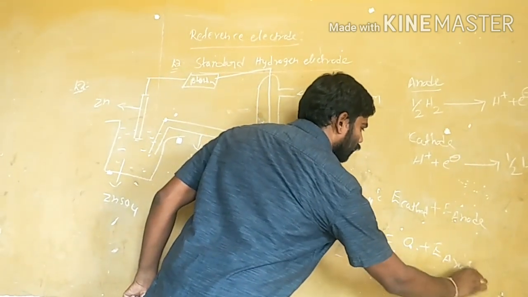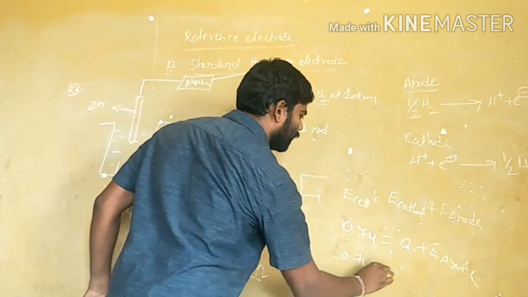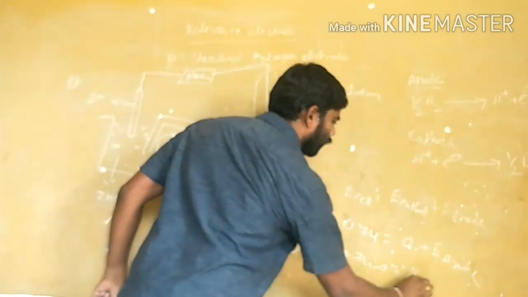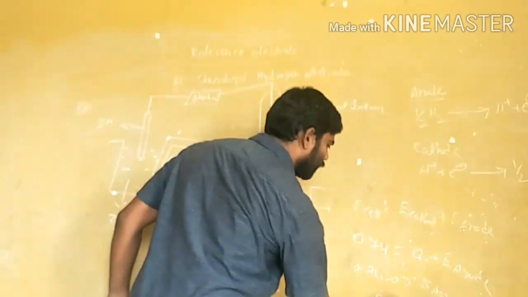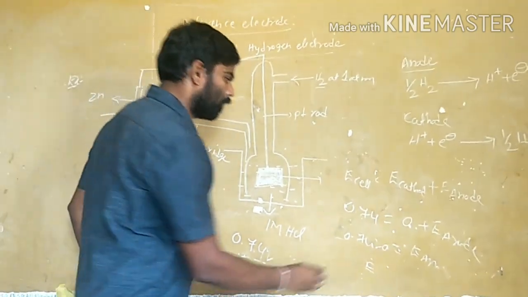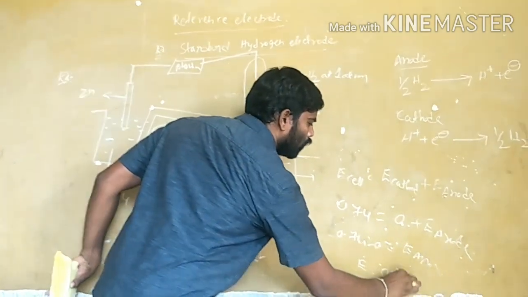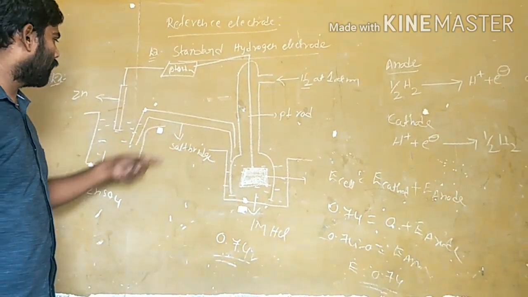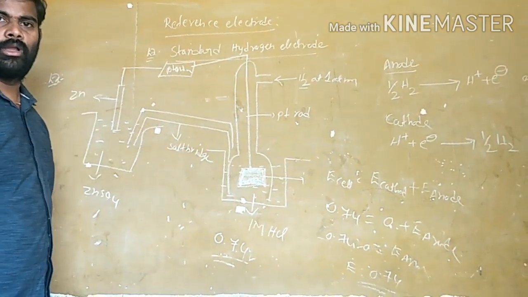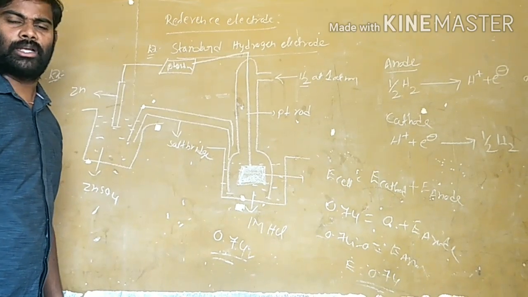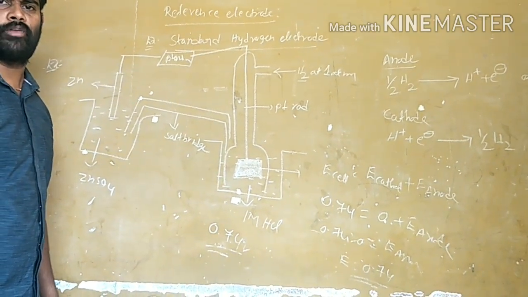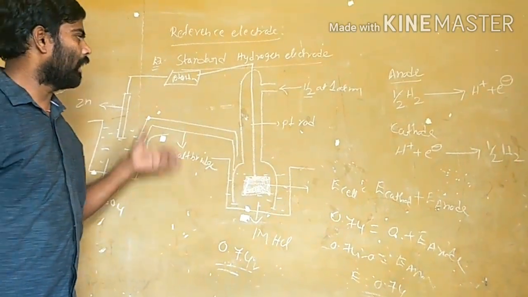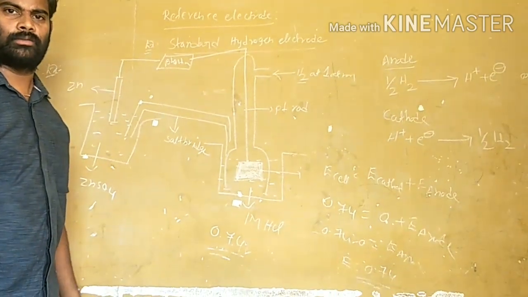The anode is the zinc electrode. So 0.74 minus 0 is nothing but E anode. This obtained 0.74 value is the anode potential. In this way, all the electrode potential values are calculated by combining with the reference electrode.